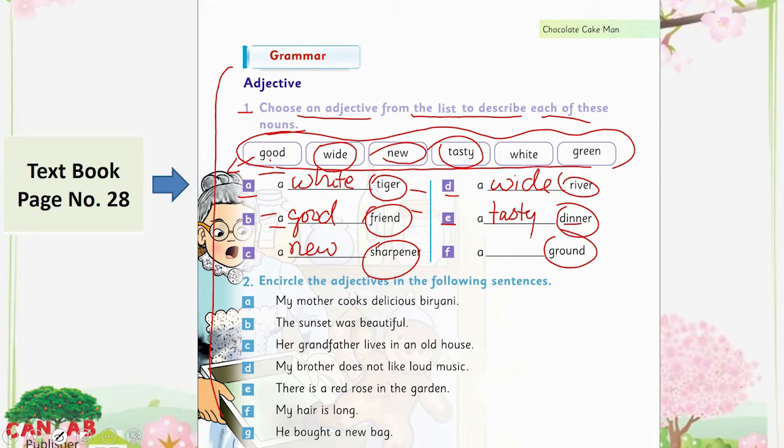Tasty dinner, delicious food. What is that? That is its quality. And the last one is remaining. Yes, the green ground. Ground is mostly green because of grass.